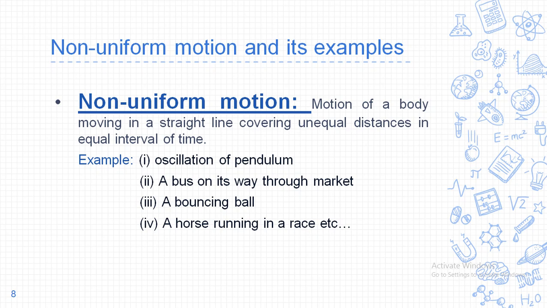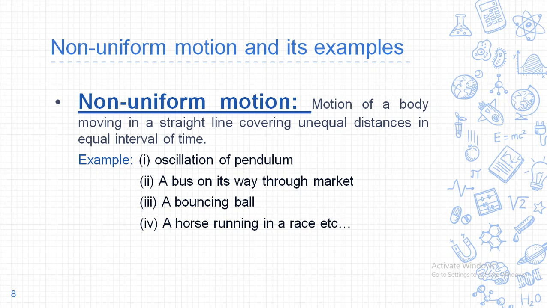Next time, I am going to cover another topic, which is distance and displacement. But before that, let me tell you a small difference between the uniform motion and non-uniform motion. Firstly, it's a definition only: in uniform motion, time is equal and distance covered by the body is also equal.